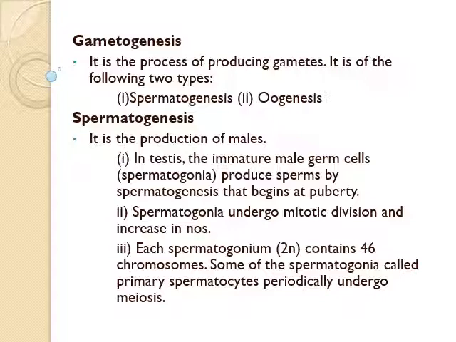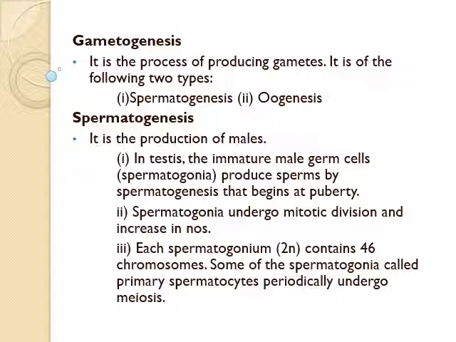Already you have learnt briefly the structure of the testis. Once again I am repeating the same. Testis is internally divided into about 250 compartments, that is testicular lobules. Each lobule has 1 to 3 highly coiled structures called seminiferous tubules. Inside these tubules, two types of cells are there. They are male germ cells and Sertoli cells. These immature germ cells produce sperms when puberty starts.